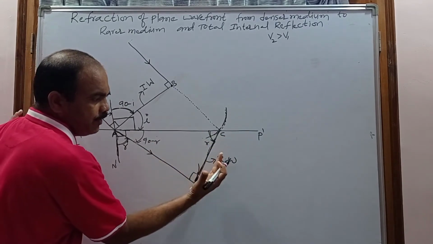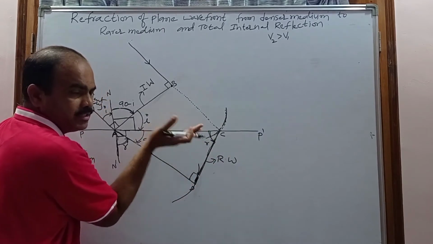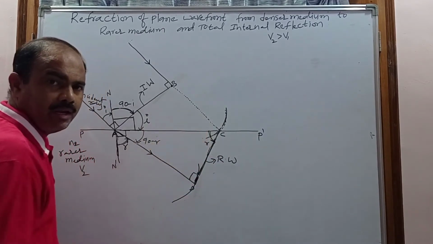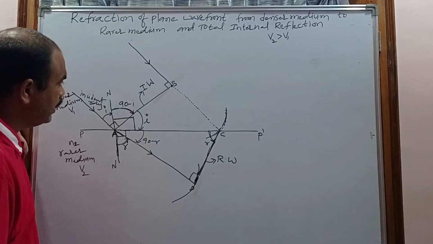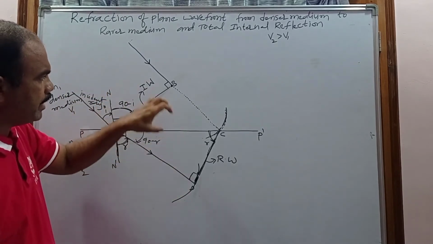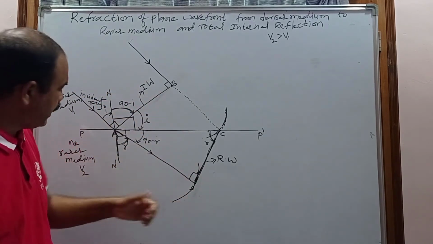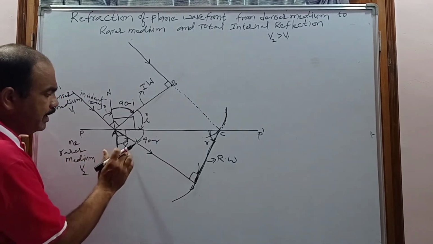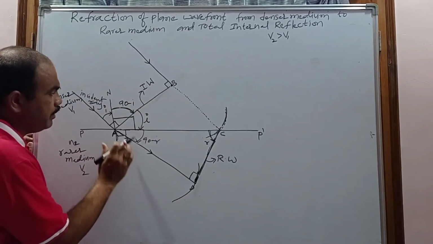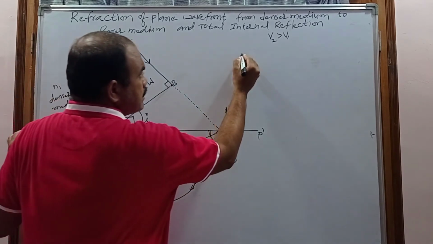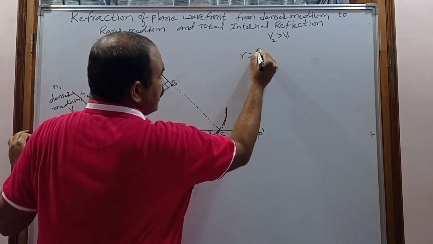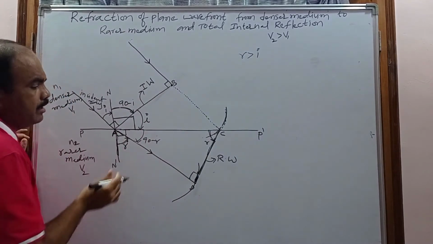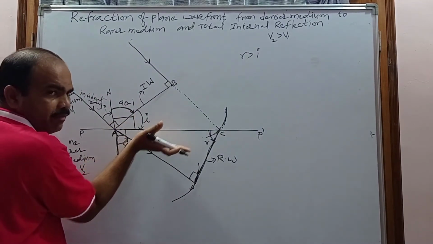The angle between the refracted wavefront and the surface will be called angle of refraction. Okay. Now this wavefront is traveling from the denser medium to the rarer medium. But in the rarer medium, the velocity of light will be more. So what happened here? The angle of refraction must be greater than the angle of incidence. Now R will be greater than I. So that's why this refracted ray bends away from the normal.